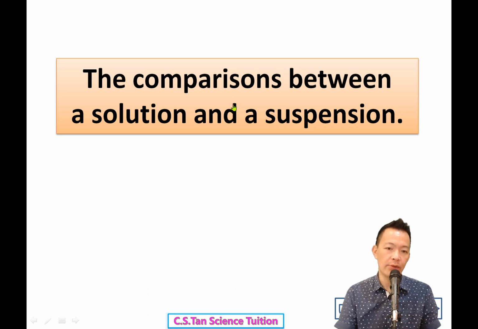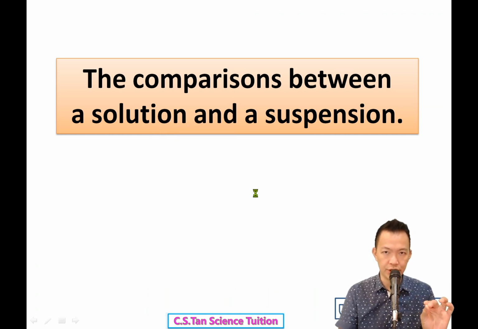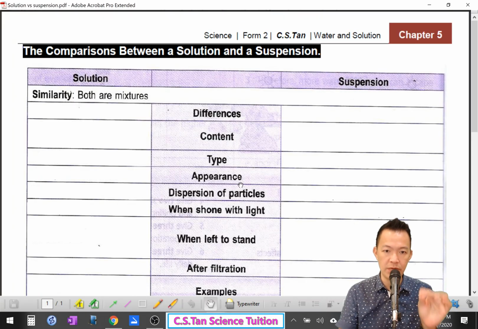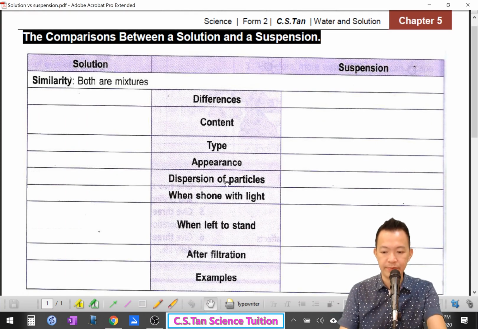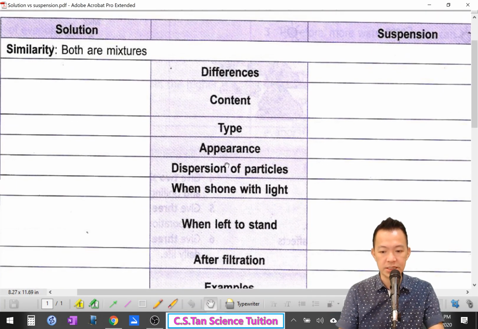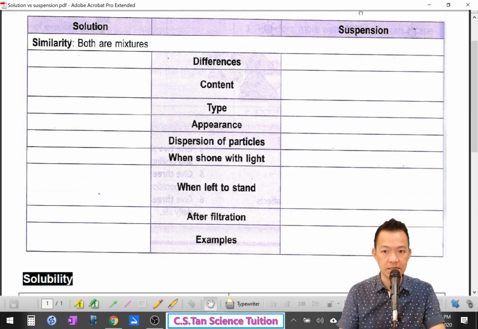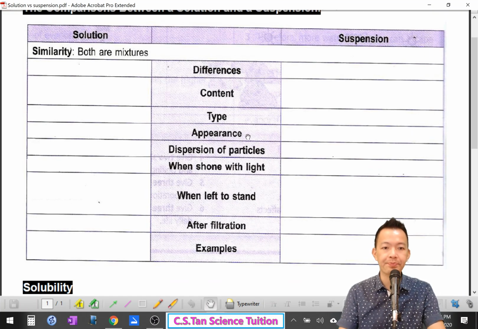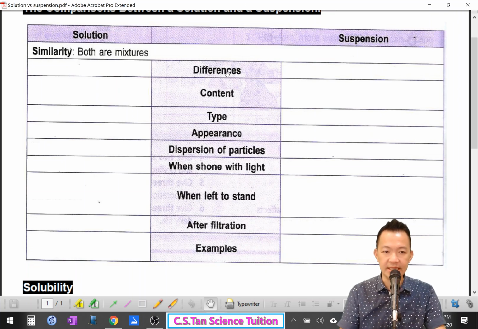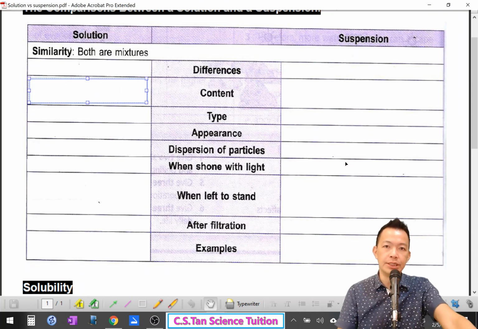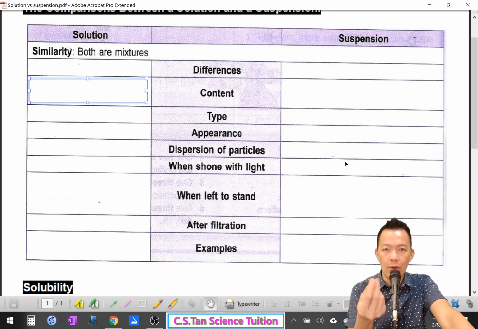Okay, so now we compare solution and suspension slowly. 当你知道它的差别过后，你就知道它了。Number 1, contents. Inside the solution, what are the contents?